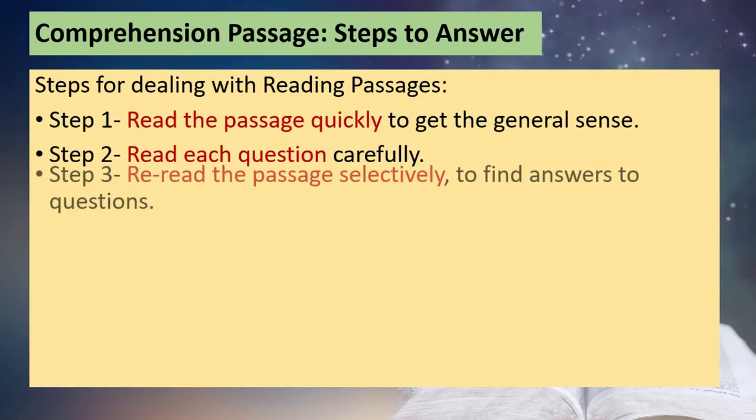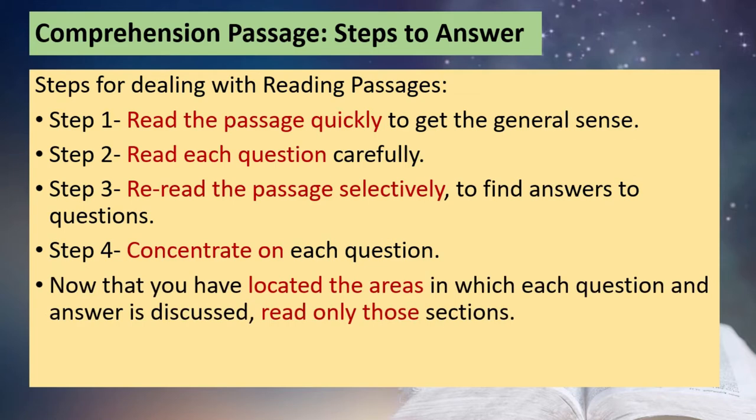See, in the last two videos, we recounted that there are 5 steps in approaching a comprehension passage. The first step is to read quickly, that is applying skimming. Second step is to read the questions. And third is to read the passage selectively to find answers to the questions. Then we concentrate on each question and locate answers related to that. After locating the areas in which the question has the answer, we read only those sections and write answers to the questions. That is how we use a step-by-step approach to answer questions under a comprehension passage.